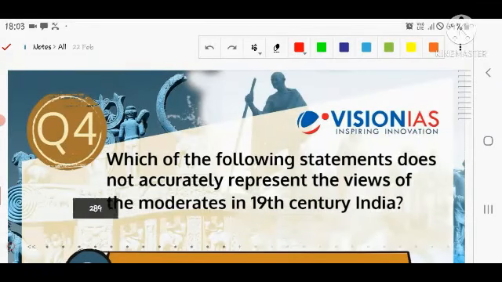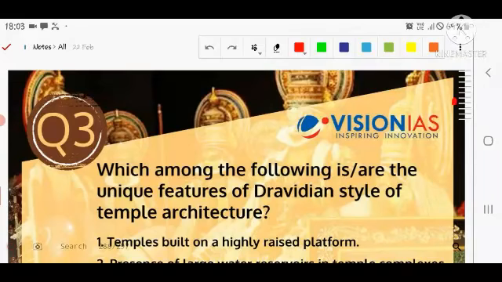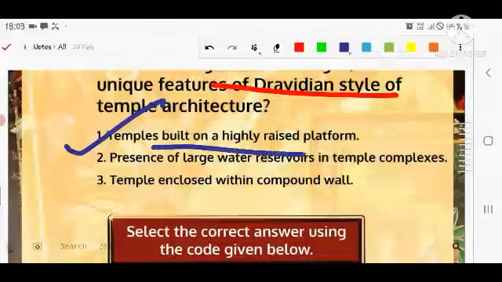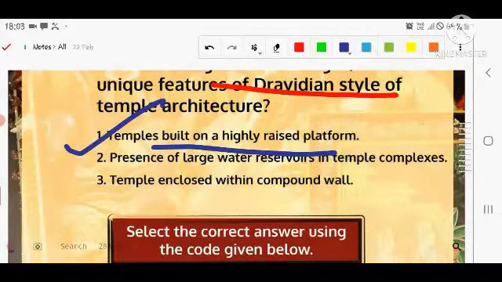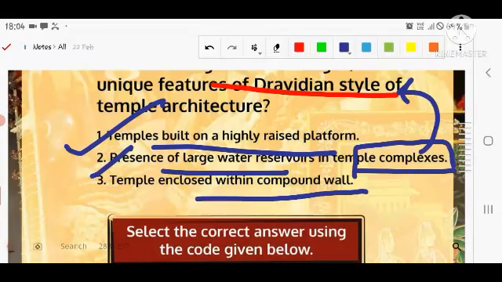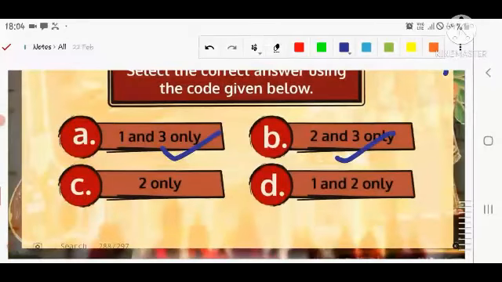The next question is related to art and culture. Which among the following are the unique features of the Dravidian style of architecture? The first statement says the temple is built on a highly raised platform, as per the Dravidian style of temple architecture. Second, the presence of a large water reservoir in the temple complex is a unique feature of the Dravidian style of temple architecture. Is it? Third, the temple is enclosed within a compound wall. You have to choose the correct option from the given options: first and third, second only, first and second only.